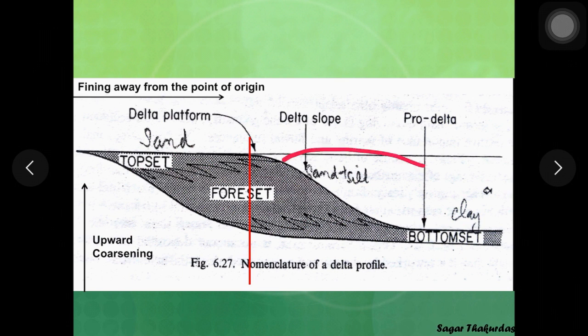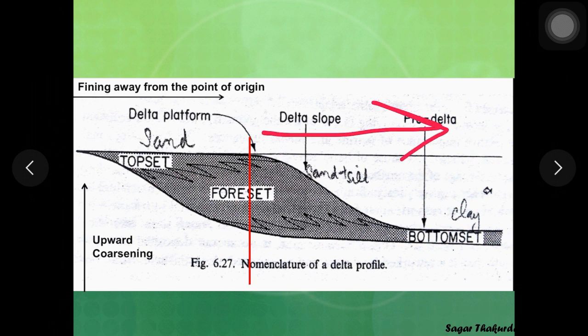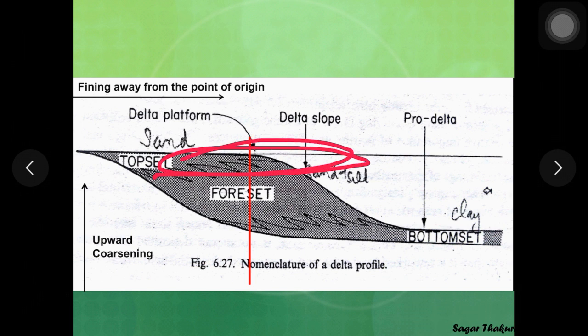The finest material which has been transported further settles down in suspension and forms the pro delta mud or clay. As delta progrades further in the direction of ocean, this pro delta will be overlain by delta front sand, the coarse material, and the topmost part consists of coarsest material which is delta plain or delta platform.